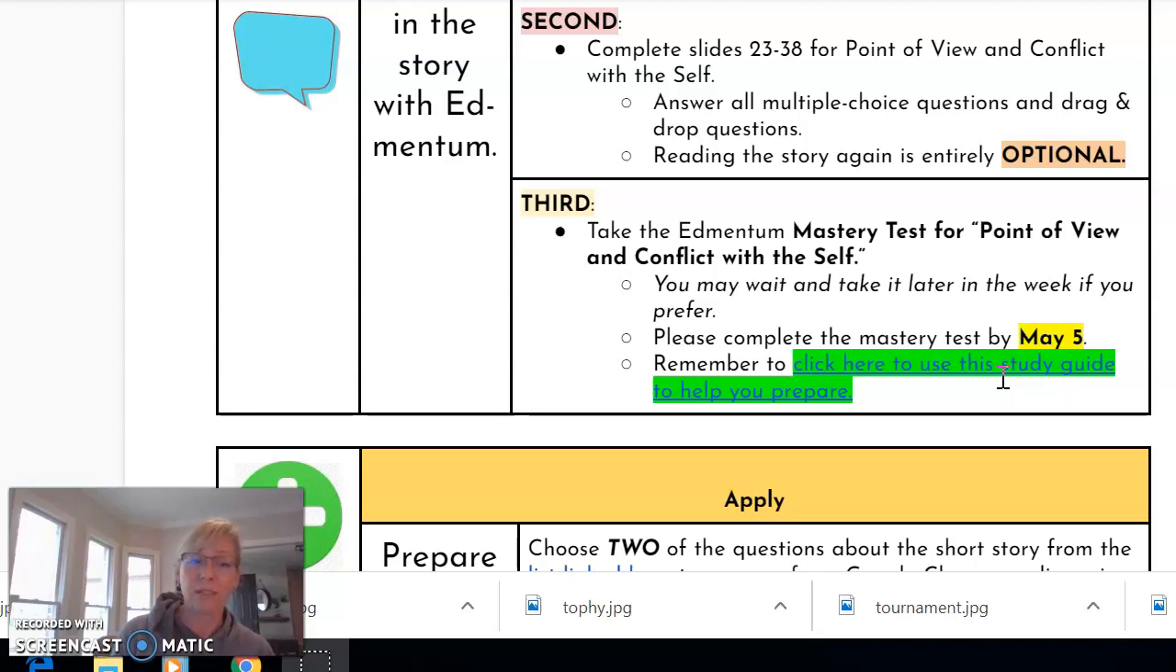Some helpful hints so that you don't get locked out of a test. Plan to do the whole thing in one sitting. So have your study guide out, Edmentum open, just plow through that.